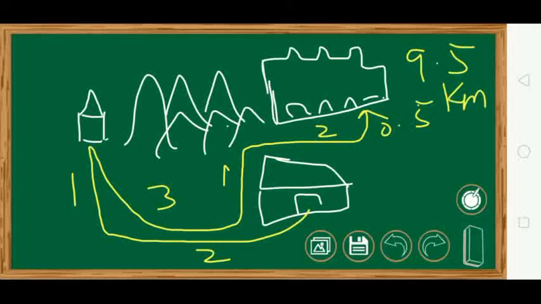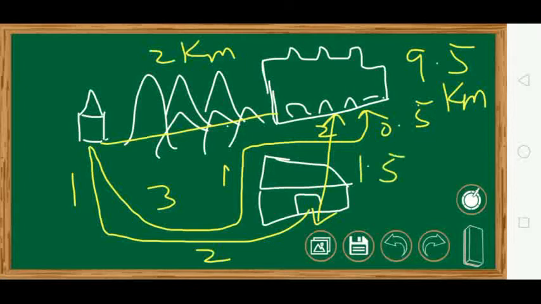But if I draw a straight line from the temple to the school, it comes out to be, say, just 2 kilometers. And if I draw a straight line from her house to the school, this comes out to be, say, 1.5 kilometers. Now actually, what was her starting point? Her house.